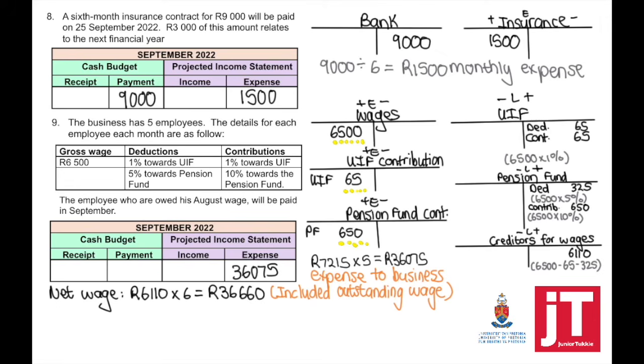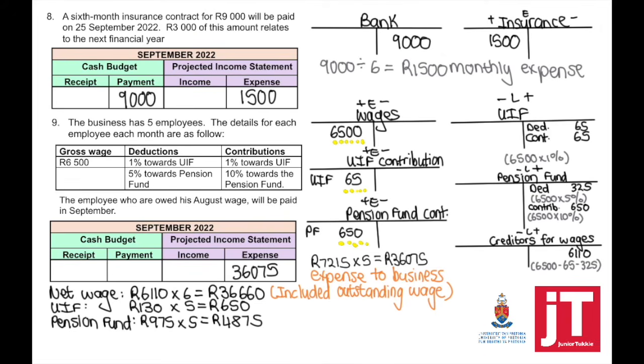To calculate the net wage, we've calculated the net wage is 6,110 per employee. But because we're going to pay our employee the outstanding wage from August in September, we have to times that by 6 to find what we expect to pay our employees their net wage.